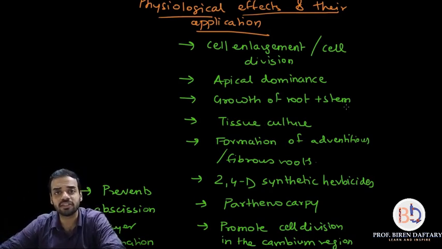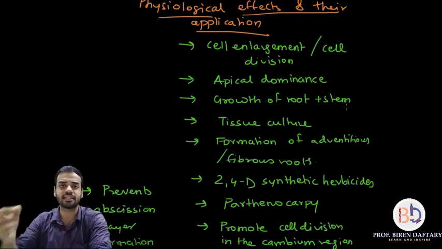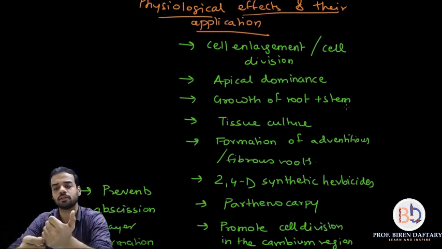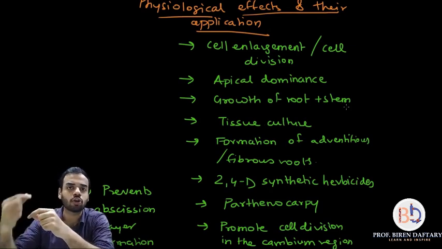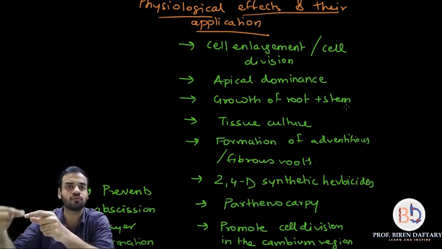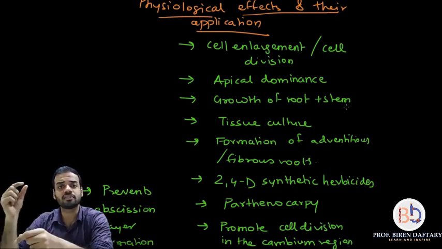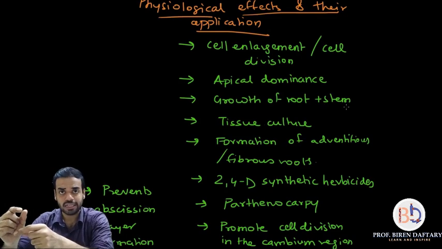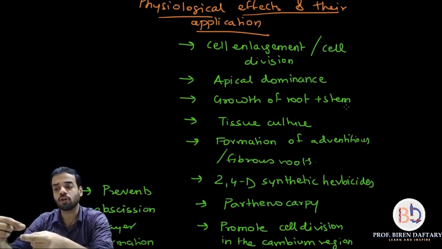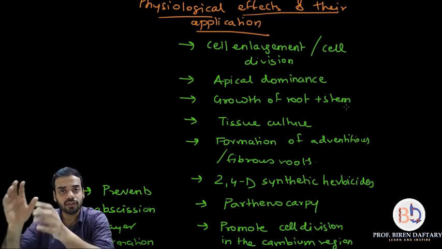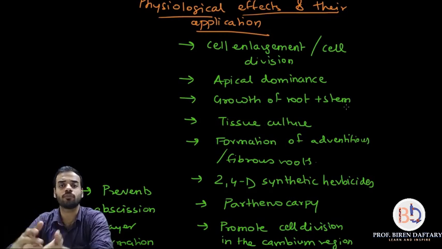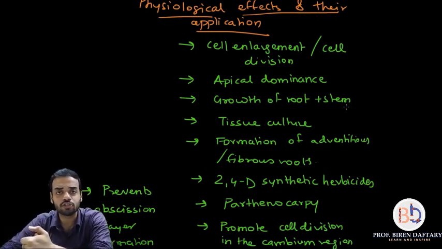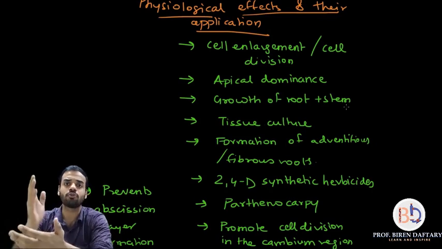Next is synthetic herbicides. What do you mean by herbicide? Herbicide is any chemical which will kill an unwanted crop. What is a weed? A weed is an unwanted crop. Certain herbicides are produced from auxins. Those auxins will protect the crop that you want to keep, and kill the unwanted crop. For example, here I have written 2,4-D, dichlorophenoxyacetic acid. I have already told you that is the full form.